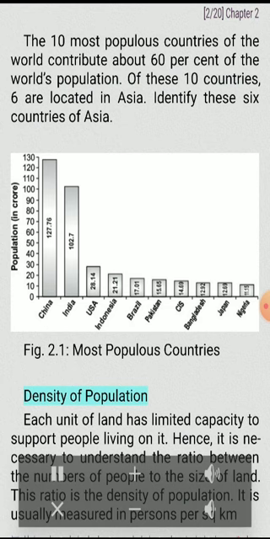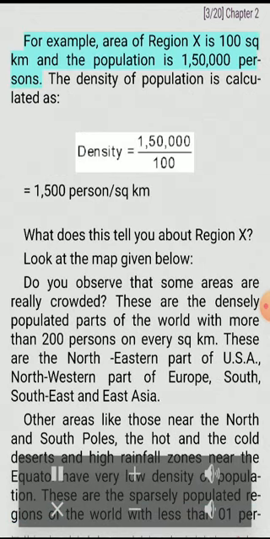Density of population. Each unit of land has limited capacity to support people living on it. Hence, it is necessary to understand the ratio between the number of people and the size of land. This ratio is the density of population. It is usually measured in persons per square kilometer. For example, the area of region 10 is 100 square kilometers and the population is 50,000 persons. The density of population is calculated as 500 persons per square kilometer. What does this tell you about region 10?